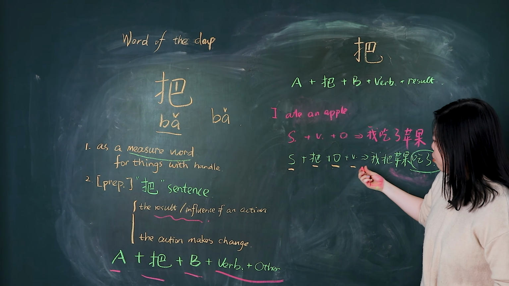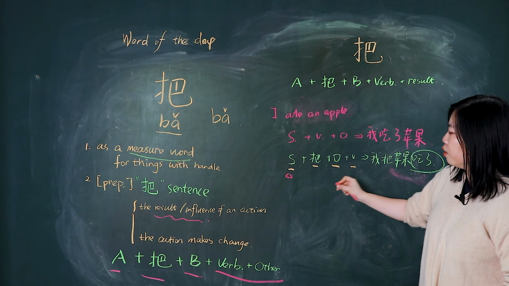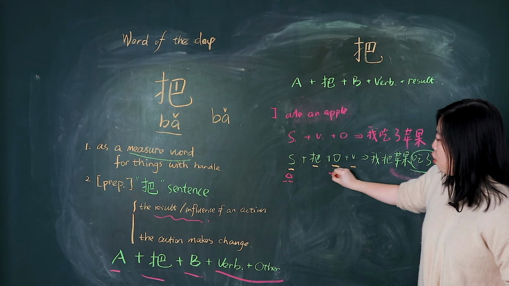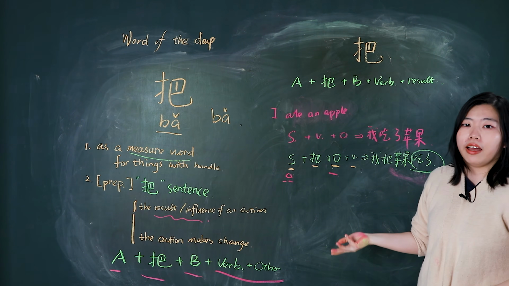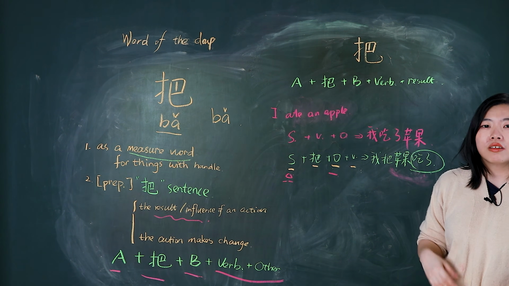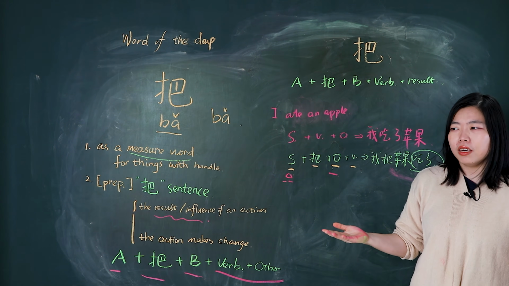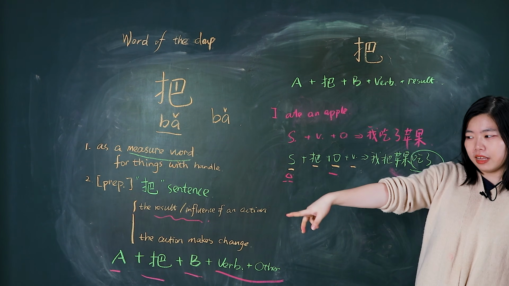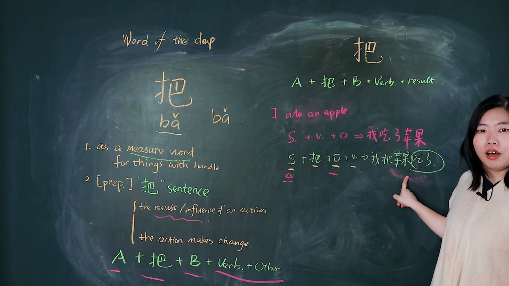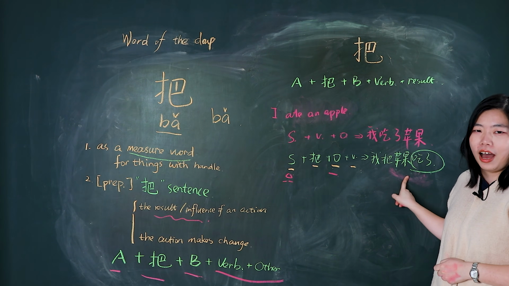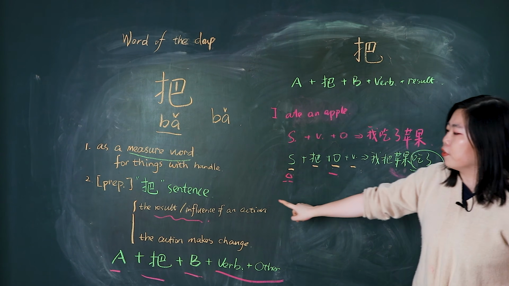Here we need to know who did this action, the subject. And we also need to know the object: both the speaker and the listener know what I am talking about. So we cannot say 我把一個蘋果吃了, because I don't know what apple you mean. But I can say this apple: 我把這個蘋果吃了. Or directly say 我把蘋果吃了, because you know which apple I'm talking about. Okay, this is the first meaning.